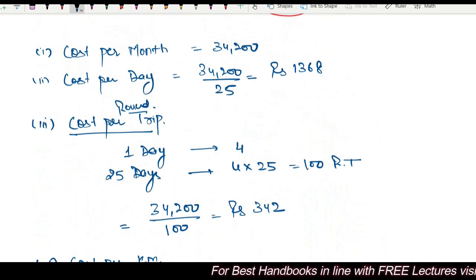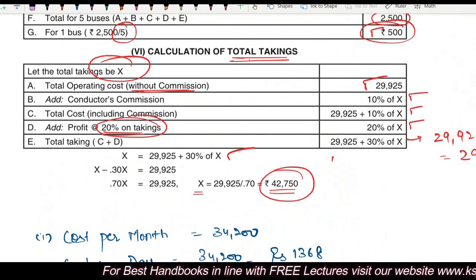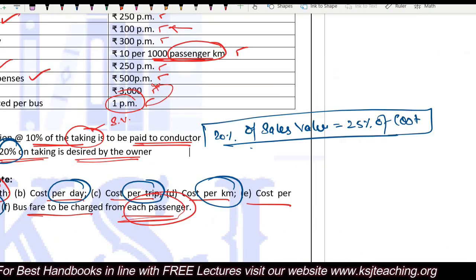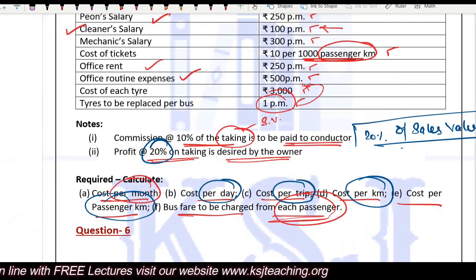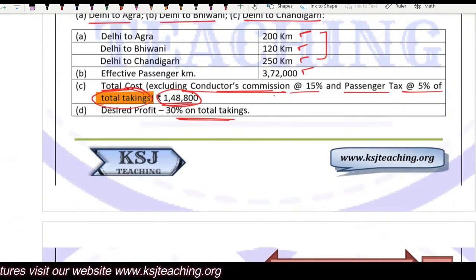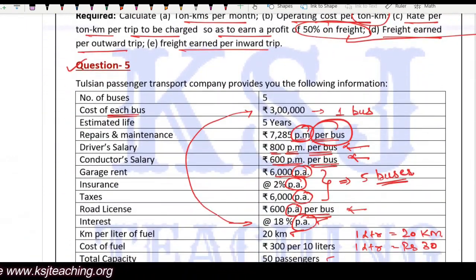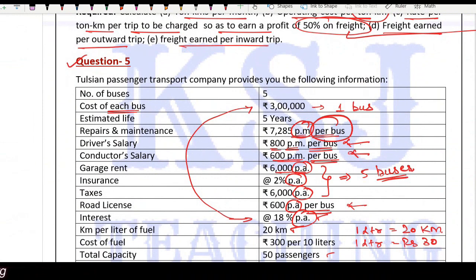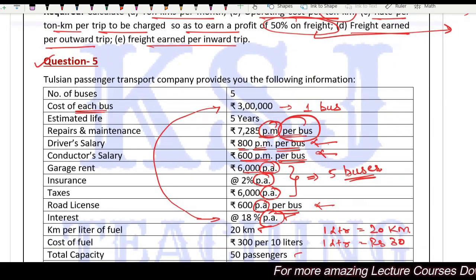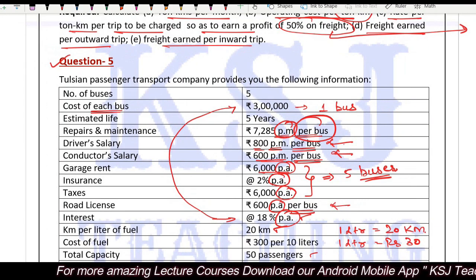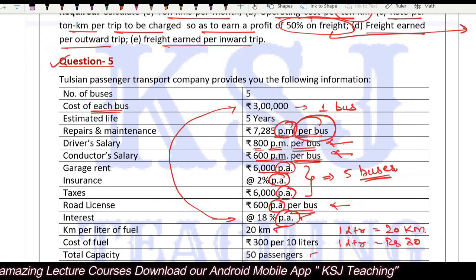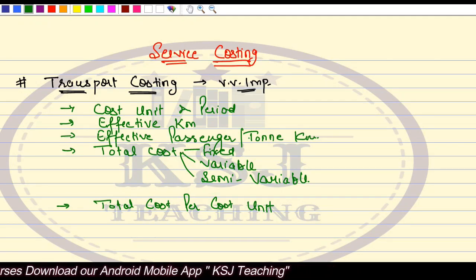Clear? So this was the whole requirement of the question, and how it was to be done. It was quite a comprehensive question covering a lot of things, right? And I have told you what are the areas that you need to take care of, what you need to see. Okay. So with this, our transport costing is complete, right?